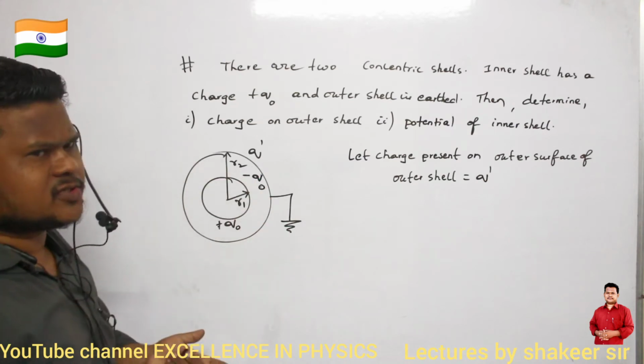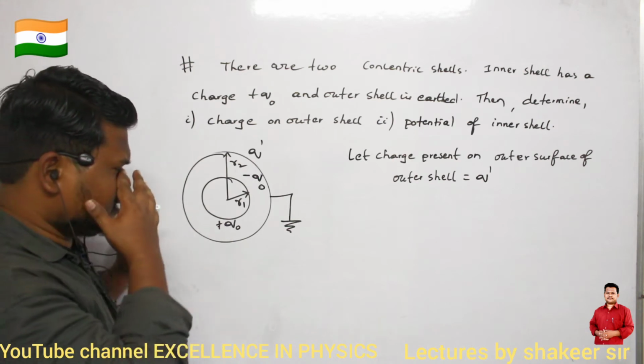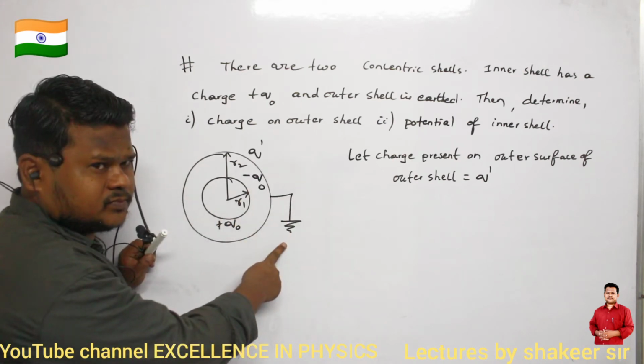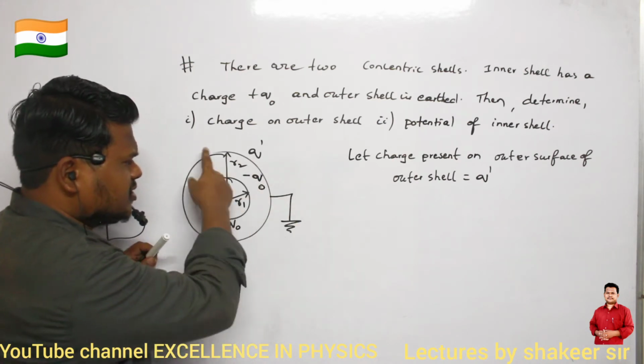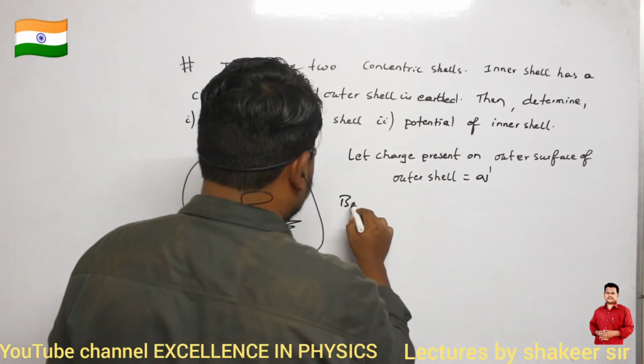Total potential of the shell should be 0. Why is it 0? Because it is grounded, no? Because it is grounded, the total potential of this outer shell should be how much? 0. So make a note of that point also.